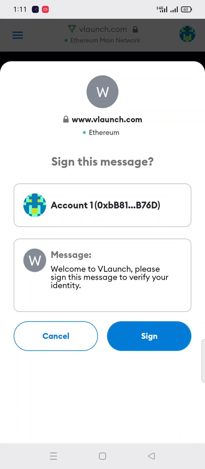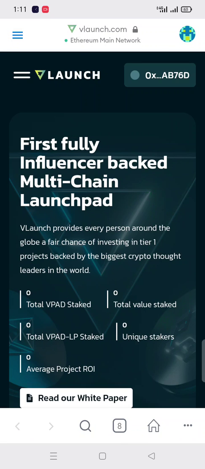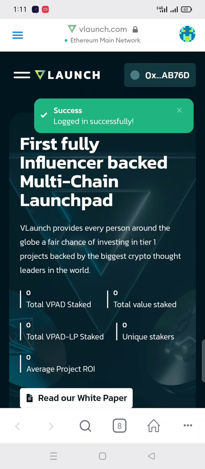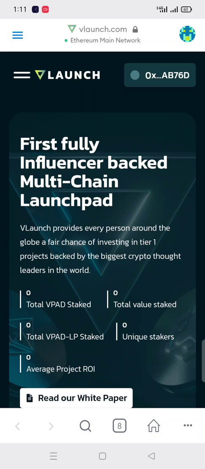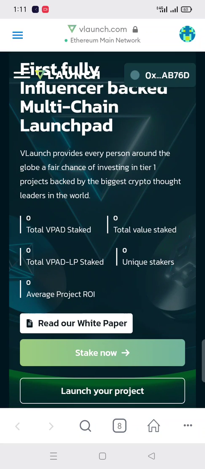Right here it says welcome to VLaunch. Please sign the message to verify your identity. Okay, I click on that, and after that my MetaMask will connect. You can see it says logged in successfully. So this is how you can connect MetaMask with VLaunch.